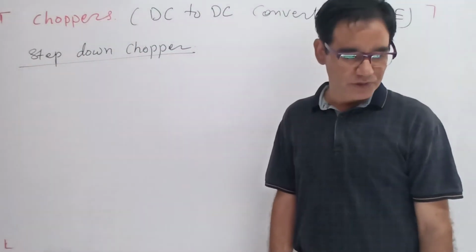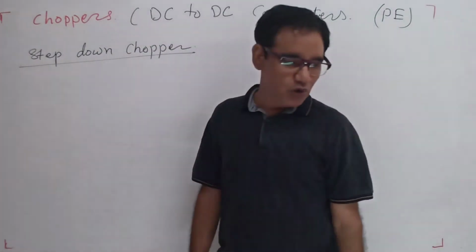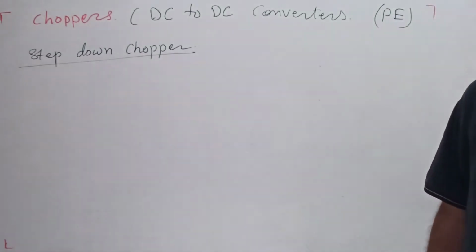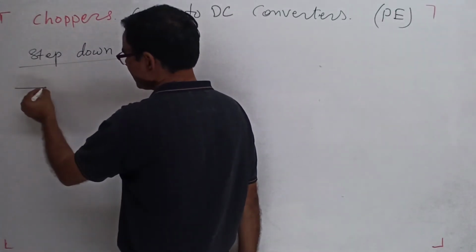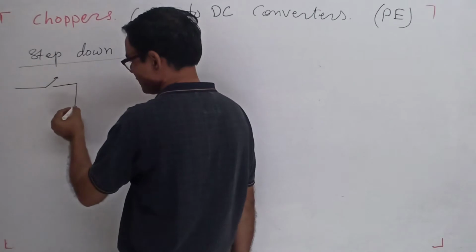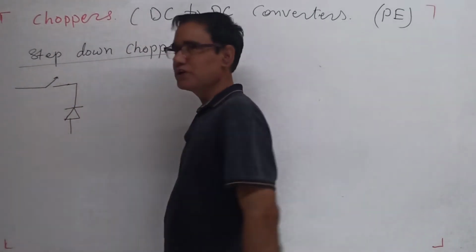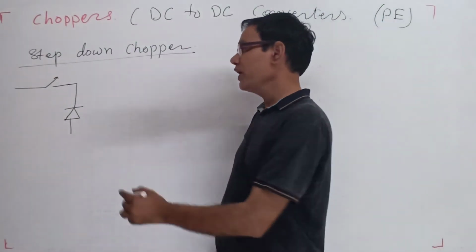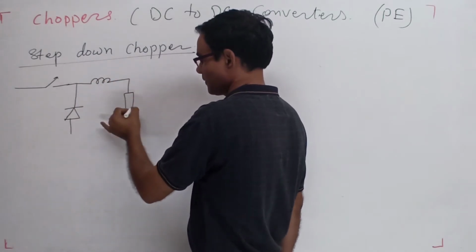Step down chopper. So how does the step down chopper work? The chopper is nothing, it is a switch, a chopping switch, and there is a diode, and always an inductor and a load.